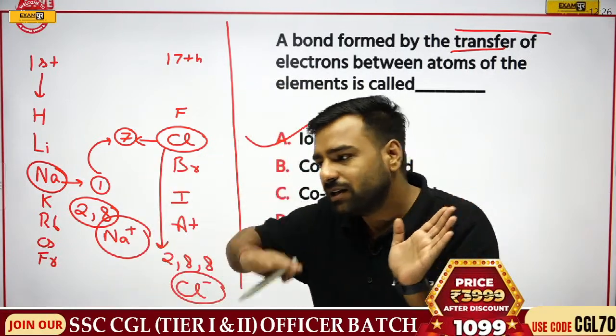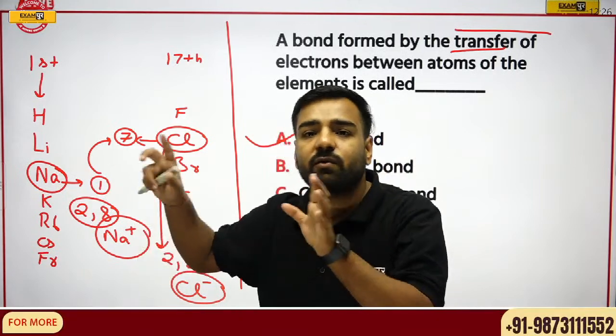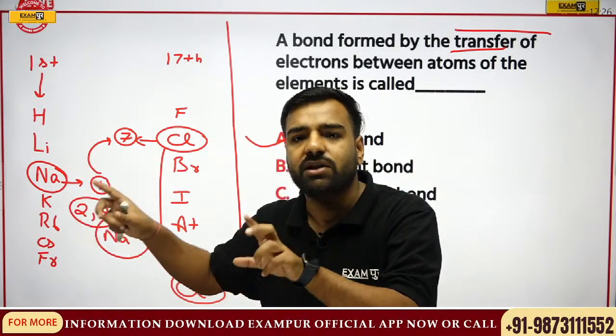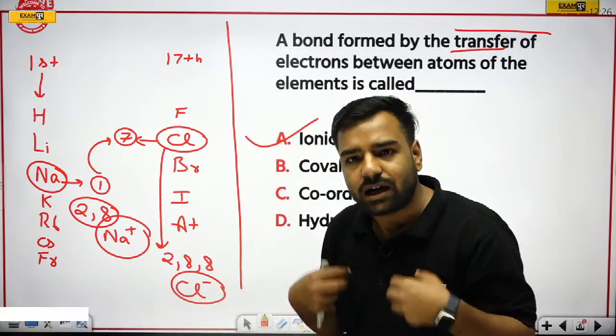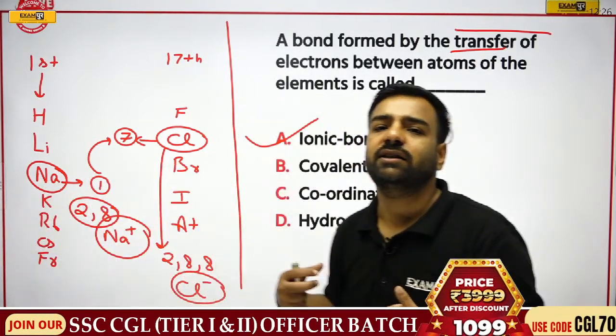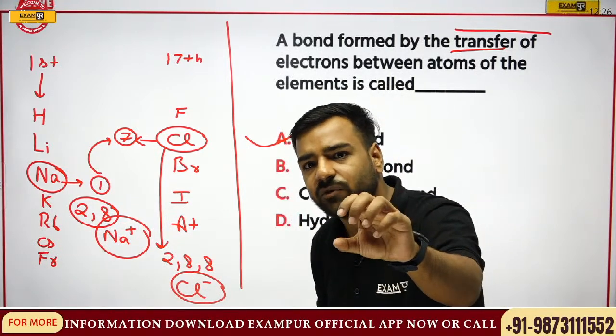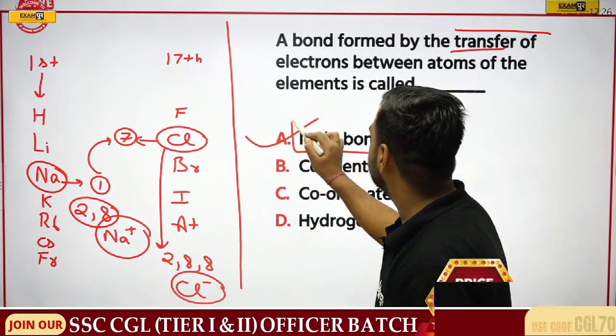So here what is happening? Giving of electron and taking of electron is taking place, right? There, we'll talk about ionic bond formation, where for our stability we are either giving the electron or taking the electron. So that means transfer of electron is taking place. This transferring of electron is actually known as ionic bonding.